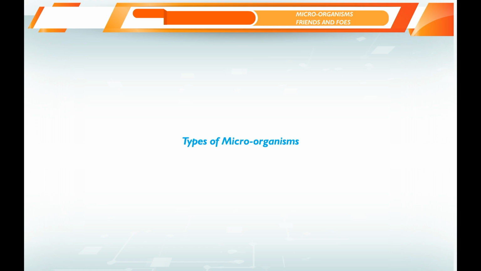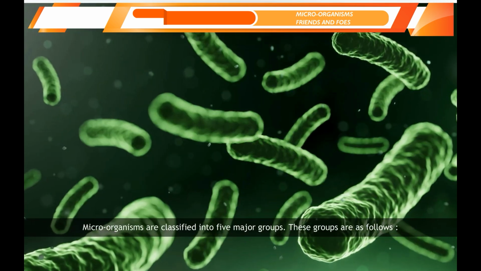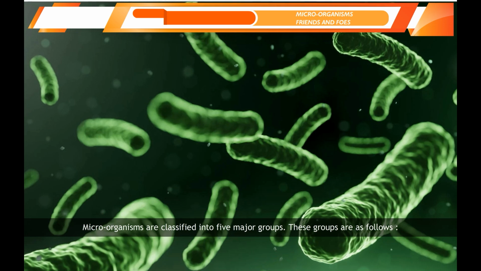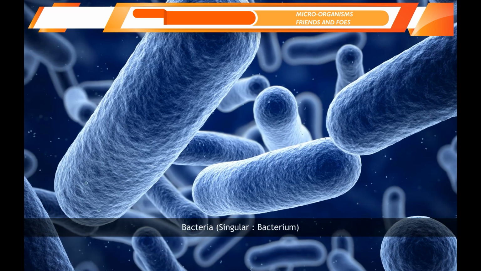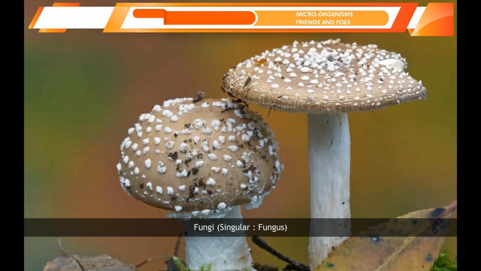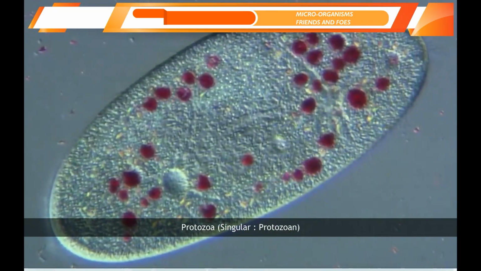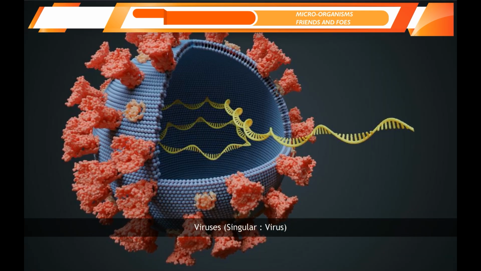Types of microorganisms. Microorganisms are classified into 5 major groups. These groups are as follows: bacteria, singular bacterium; fungi, singular fungus; algae, singular alga; protozoa, singular protozoan; viruses, singular virus.